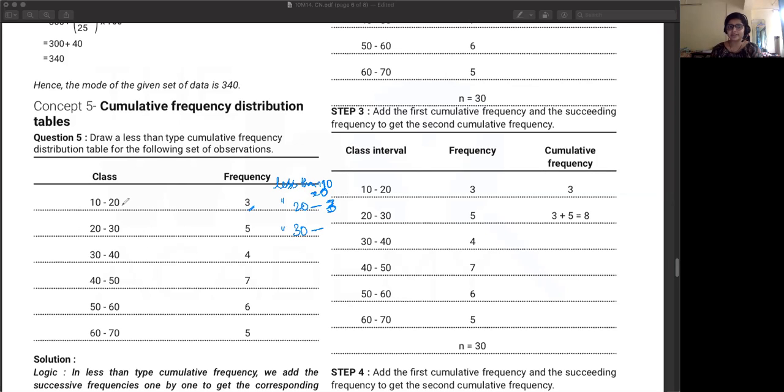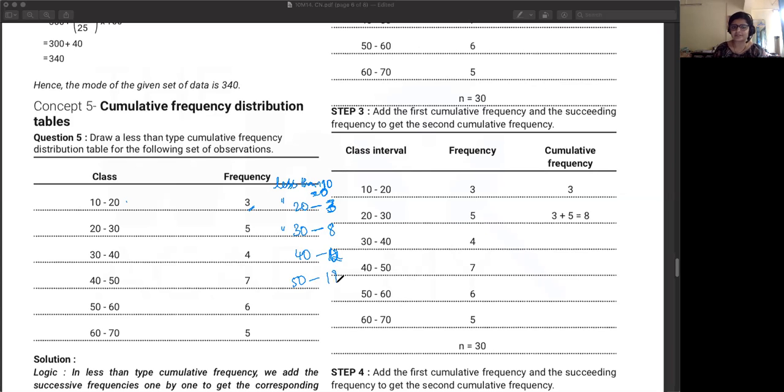So 10 to 20, whatever values are there are also definitely less than 30, and whatever is between 20 and 30, they are also less than 30. So you're going to add up both of these, 3 plus 5, 8. So similarly, less than 40, how many are there? 12. Yes, 8 values less than 30 plus 4 more between 30 and 40. So that'll be 12. And less than 50?